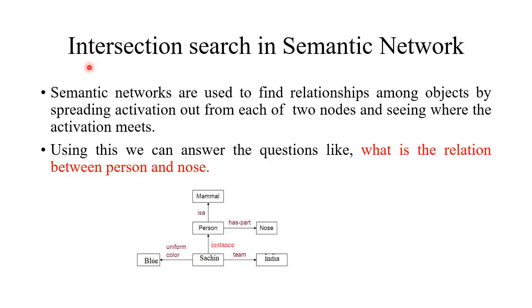After representing knowledge in semantic network, let us see how the semantic network can be used to infer knowledge. Consider a question: what is the relation between person and nose? The relation is clear from the semantic network. Person has a part nose. The process of finding such an answer is intersection search. In intersection search, identify the objects and spread activation from each of the nodes and find where the activation meets. Here we spread an activation from person and nose and they intersect at has part.